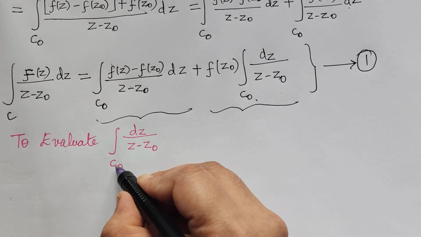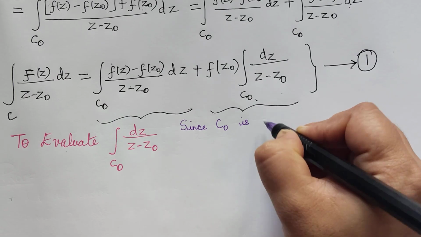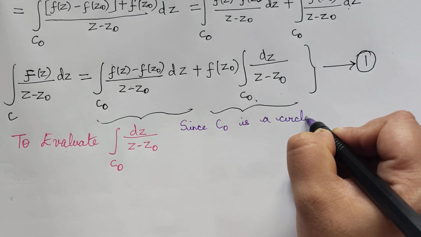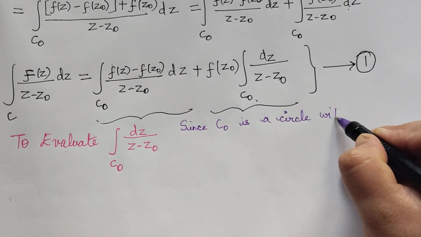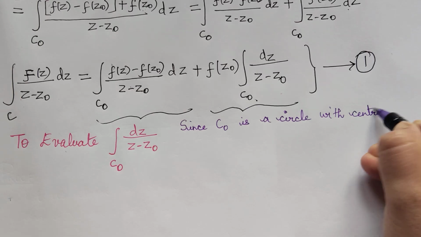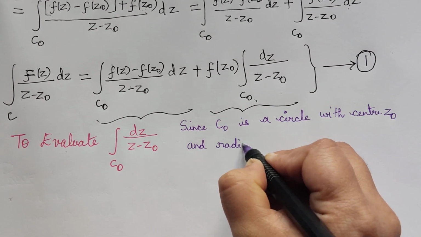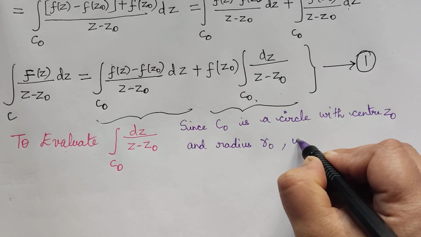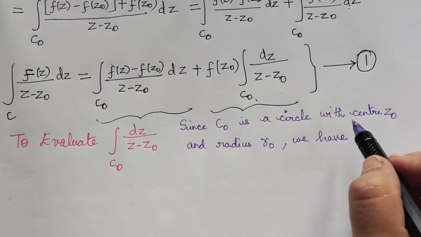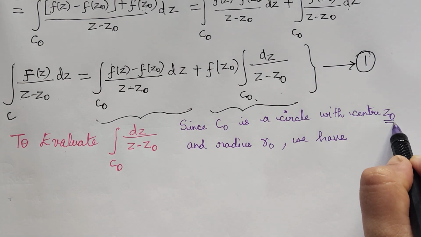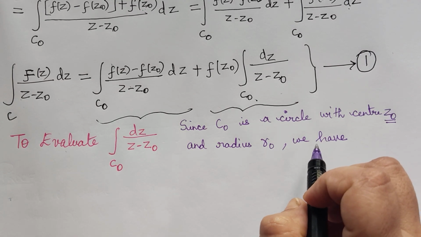Now we know that C naught is a circle, with center z naught and radius r naught. We know that if the center is at the origin, then z will be equal to r multiplied with e power i theta, where r is the radius.